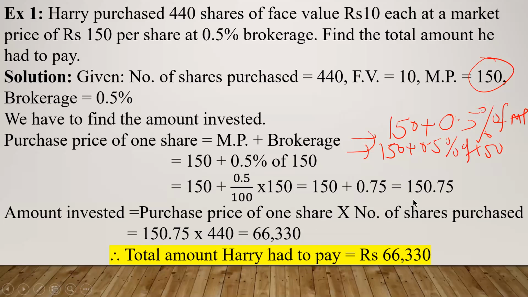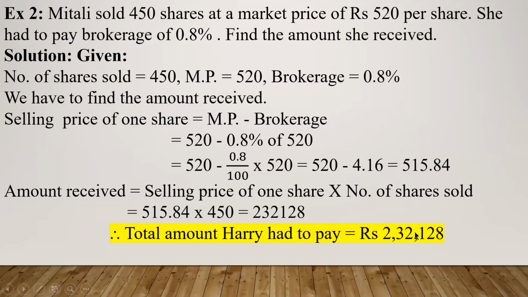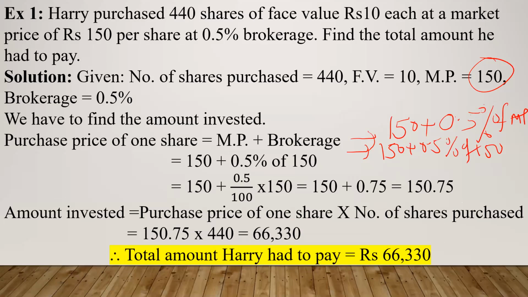So the purchase price of one share, as we have just calculated, is 150.75, multiplied by the number of shares, that is 440. When you multiply, you will get 66,330. So this much amount he has to pay to purchase 440 shares. Therefore the total amount Harry had to pay is rupees 66,330. Okay.